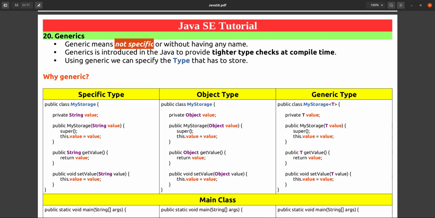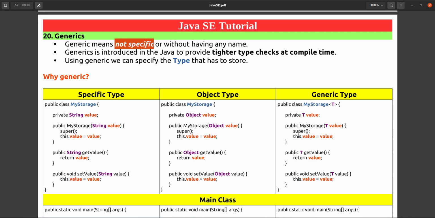If you take an example, suppose you go to a doctor for your medical health checkup. After checking your health, the doctor will suggest some medicines. If the doctor says the medicines are generics, it means that the medicine is not labeled with any company name.